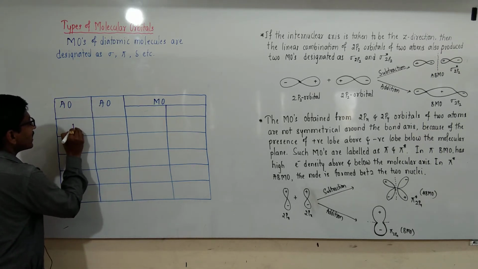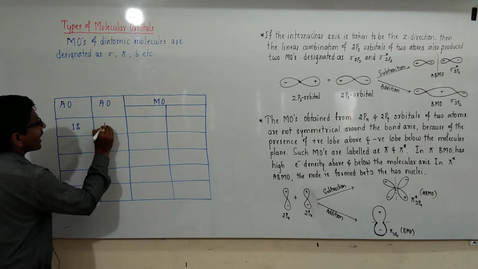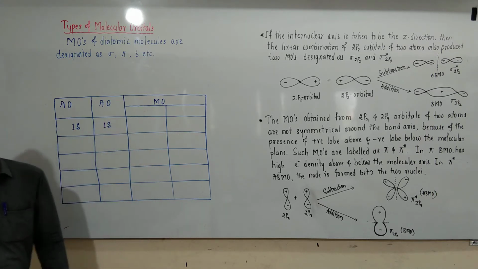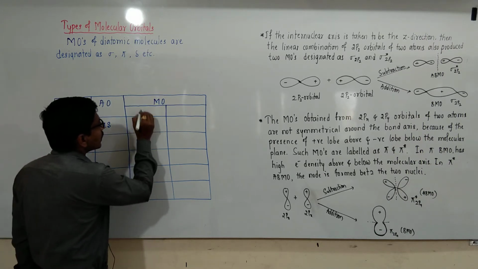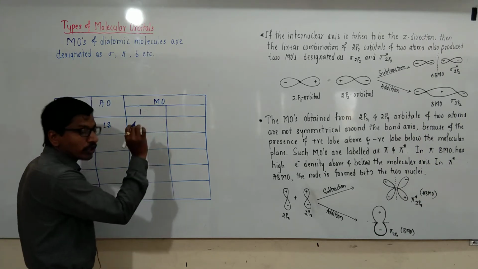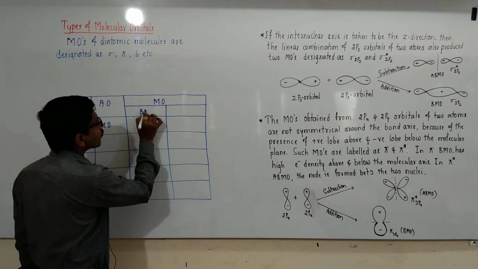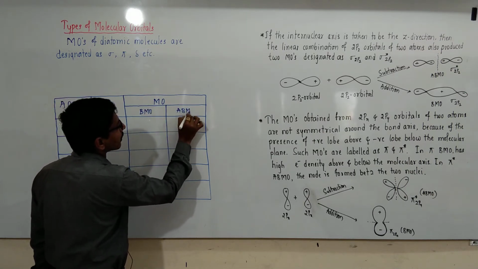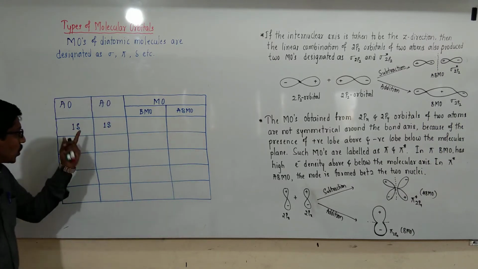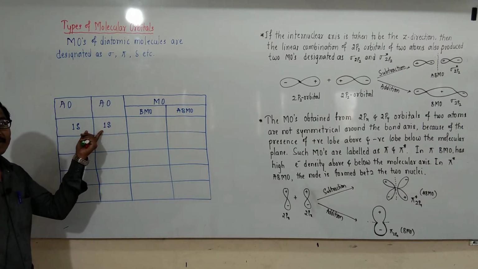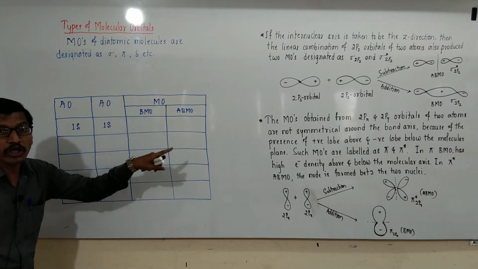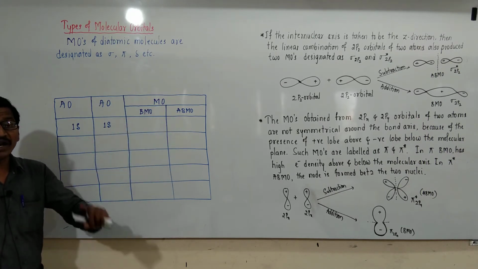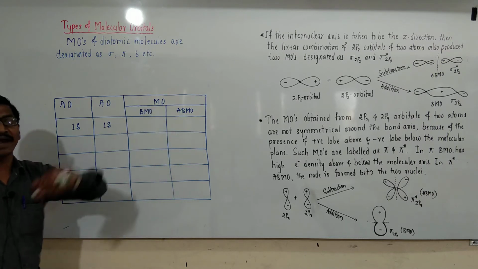Here, one atomic orbital of one atom is combined with one atomic orbital of another atom to form two molecular orbitals: a bonding molecular orbital and an anti-bonding molecular orbital. The lower energy is bonding and the higher energy is anti-bonding.